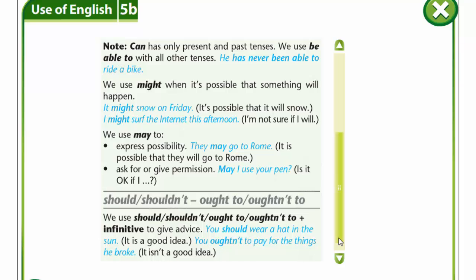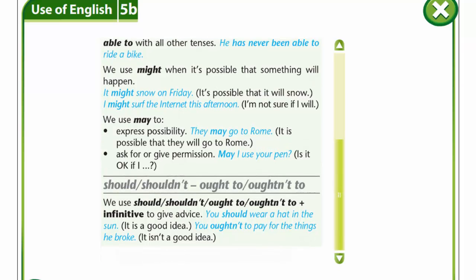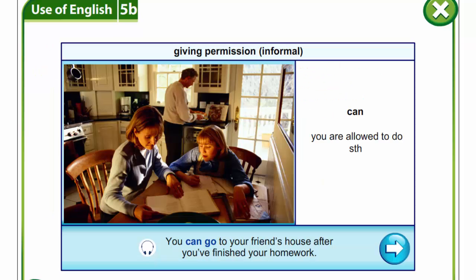We use might when it's possible that something will happen. We use may to express possibility, to ask for or give permission. We use should, shouldn't, ought to, oughtn't to, plus infinitive to give advice. Now let's listen to the examples.